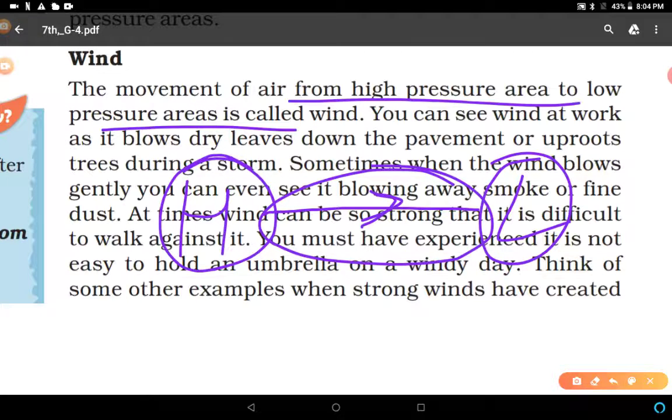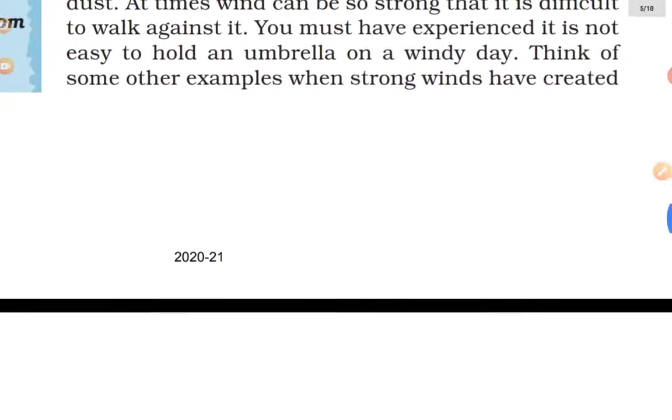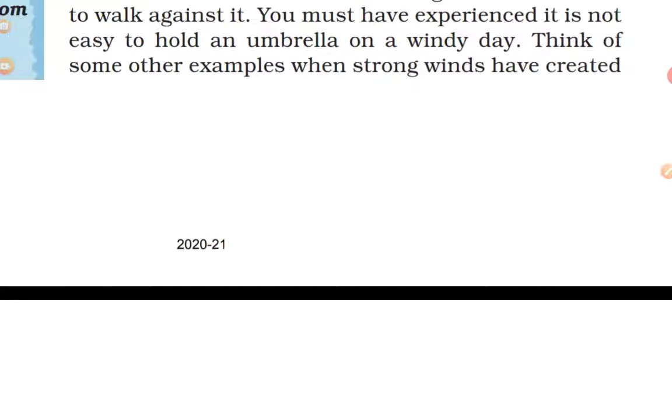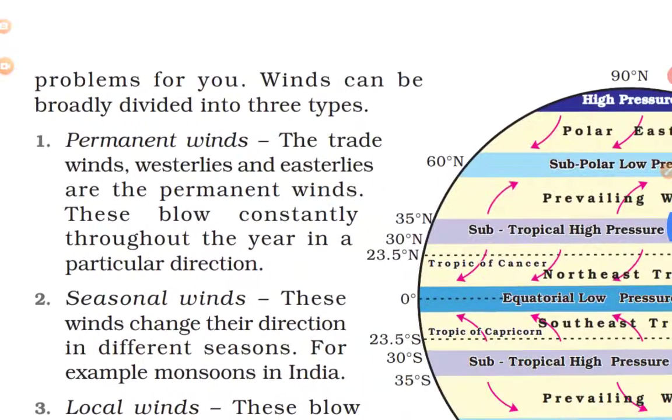It can be very fast, it can be slow, right? It can be very strong, so that you face difficulty even to walk. Clear? You can think of some other examples when strong winds have created difficulties or problems for you.